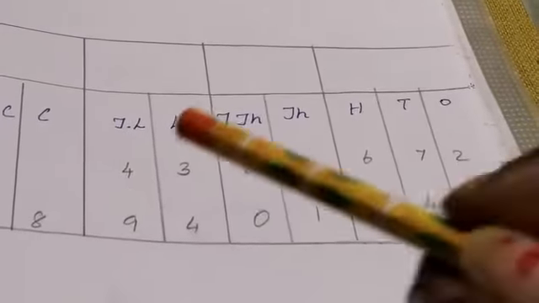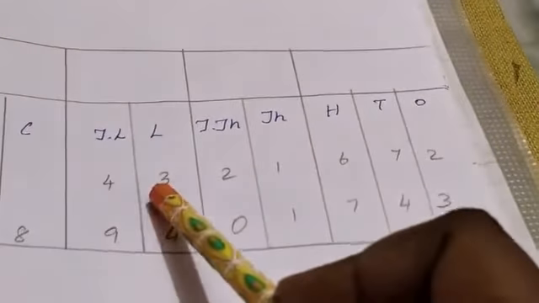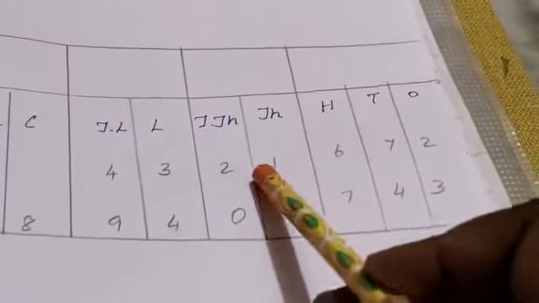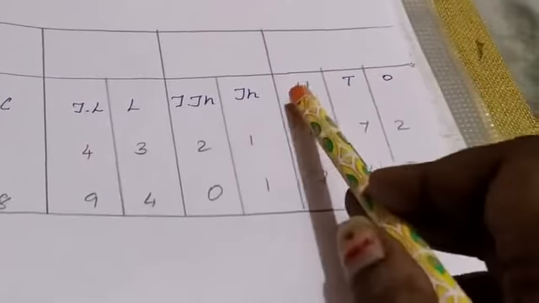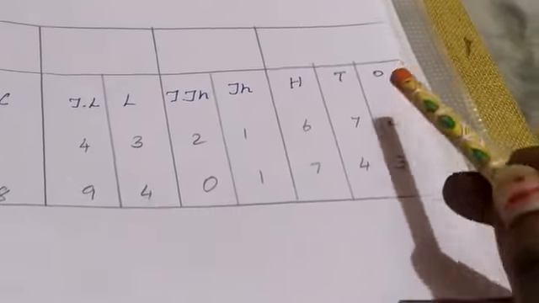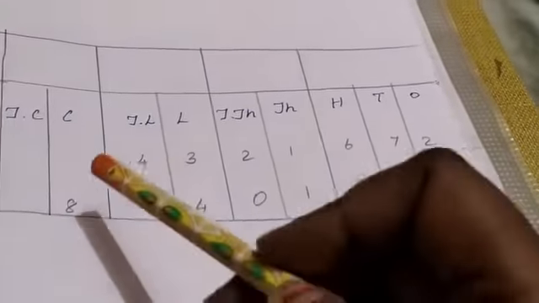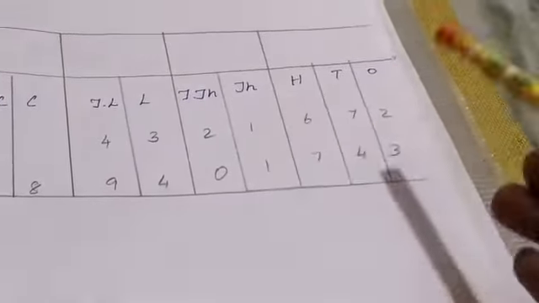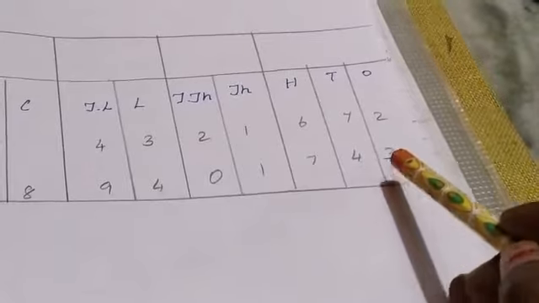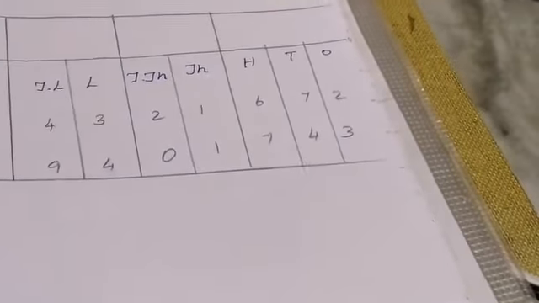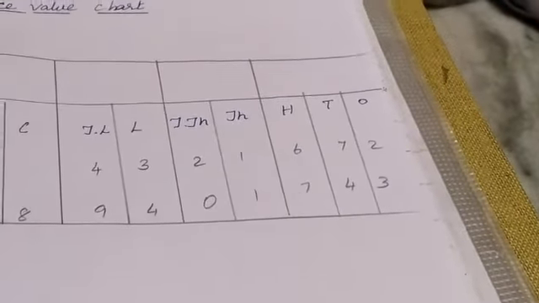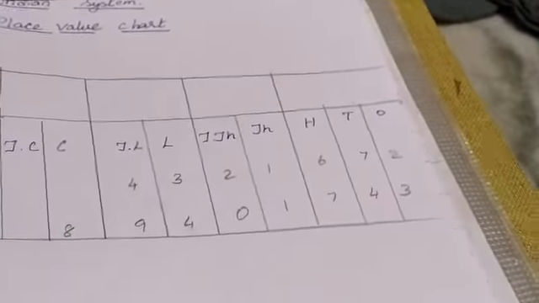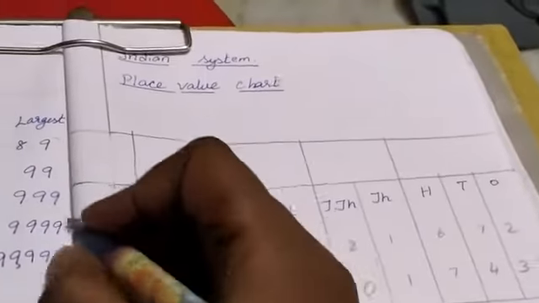For example, we can read this number: 43 lakhs 21,672. Like this we may read this number also: 8 crore 94 lakh 1,743. Like this we want to read it. To put the comma, you want to know the periods. These all are place values.